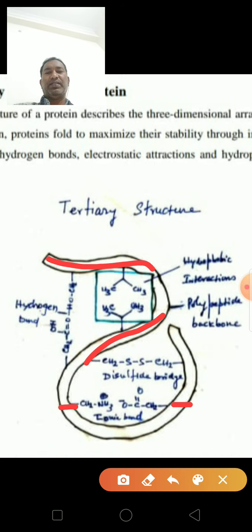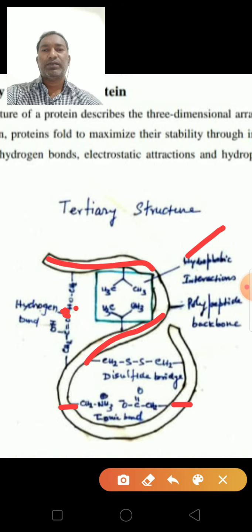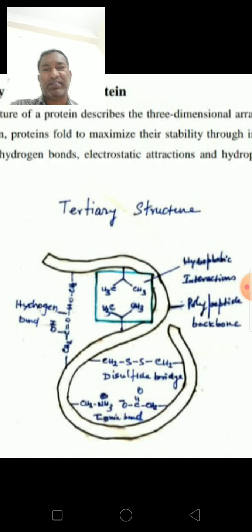Here disulfide bridges. Here hydrophobic attractions. Here the polypeptide backbone. This is the polypeptide backbone. See here, this is CH2 C double bond OH acid group and bond CH2OH. This is a hydrogen bridge between the oxygen and hydrogen of CH2OH. This is the tertiary structure of protein.